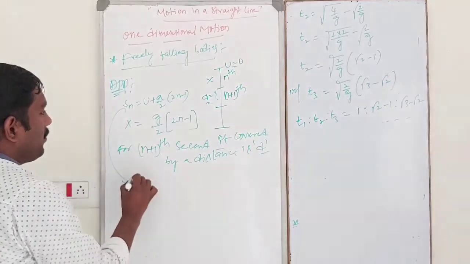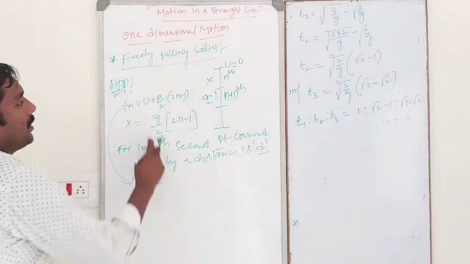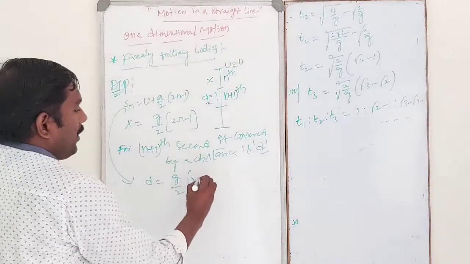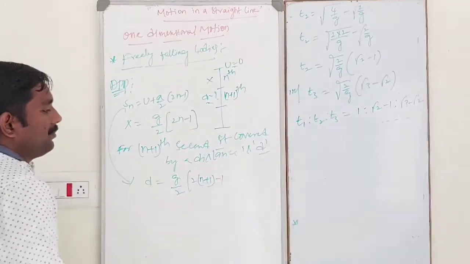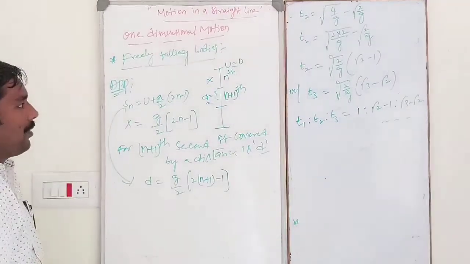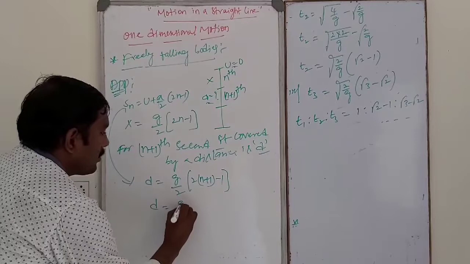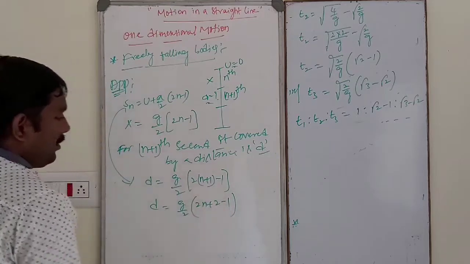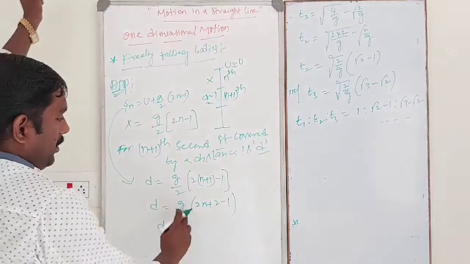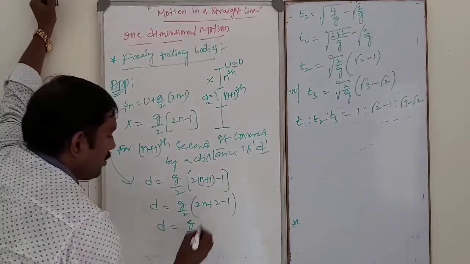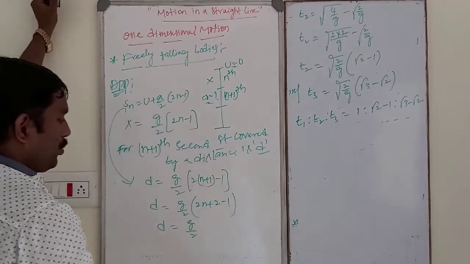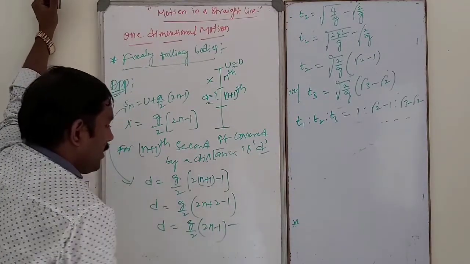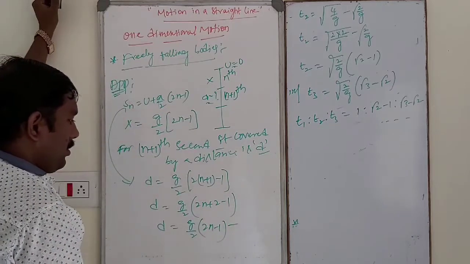By using the same formula, the initial velocity is 0, so d is equal to g by 2 into, instead of n, n plus 1 minus 1, that is, d is equal to g by 2 multiply 2n plus 2 minus 1, which is nothing but g by 2 into 2n minus 1 plus 2g by 2.